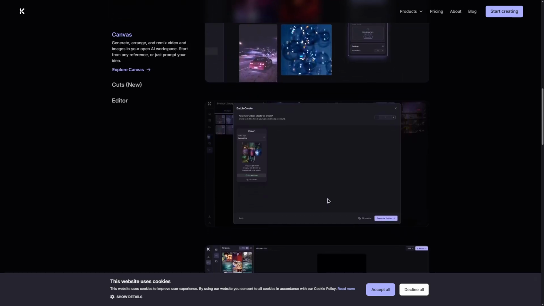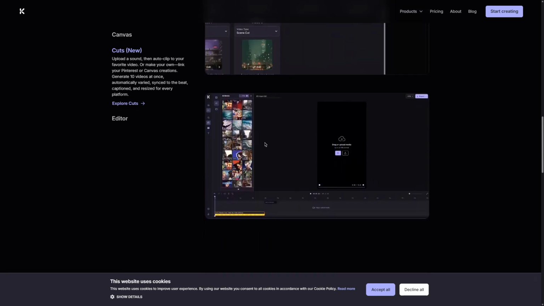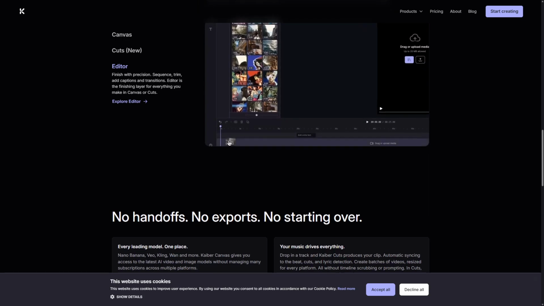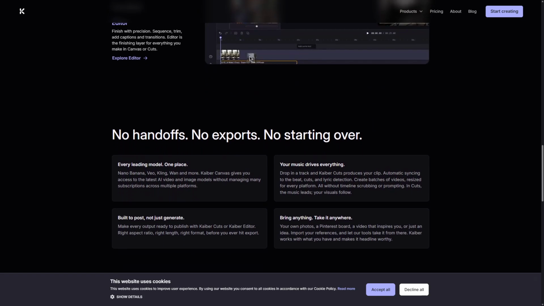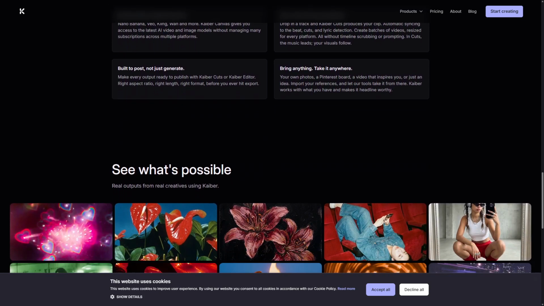The user interface is pretty straightforward, making it accessible even for those who might not be tech savvy. One standout feature is its ability to generate visually appealing animations and transitions, which can really enhance the storytelling aspect of your videos. You can also customize various elements, which gives a touch of personal flair to your creations.